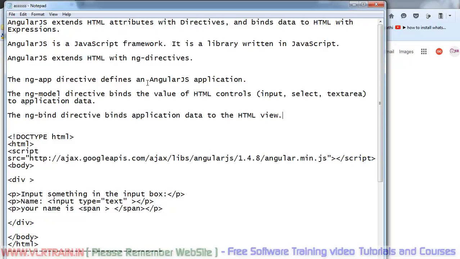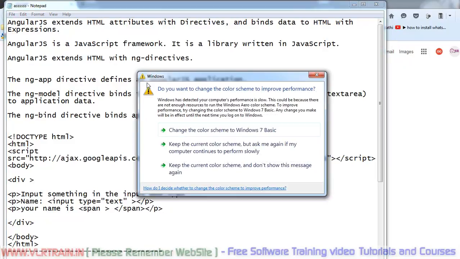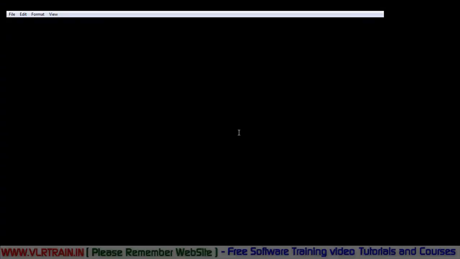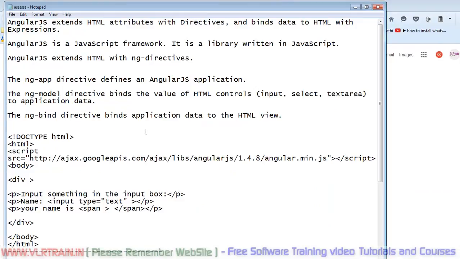First, the ng-app directive defines the AngularJS application. Second, the ng-model directive binds the value of HTML controls.